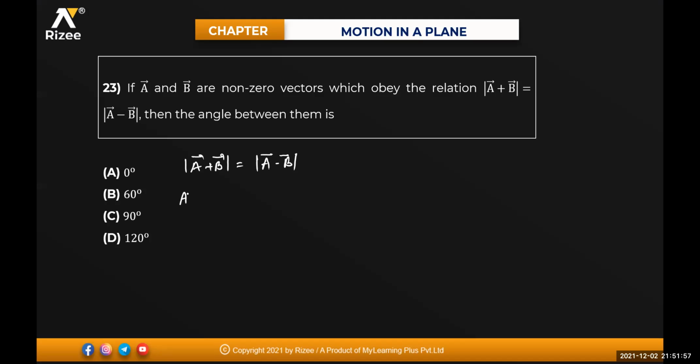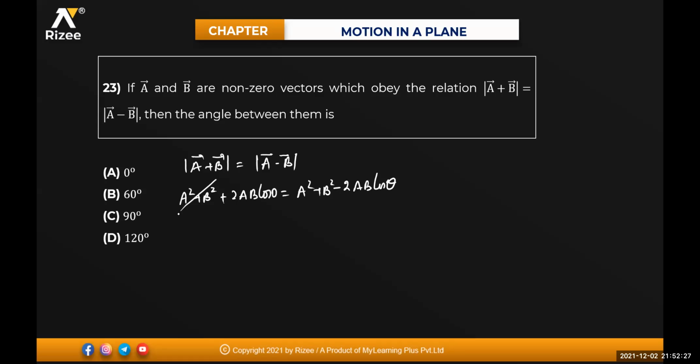So I can write this as A square plus B square plus 2AB cos theta will be equal to A square plus B square minus 2AB cos theta. Isn't it? So how much will I be getting there, beta? Option D, 120 degrees. No. How 120 degrees, beta?